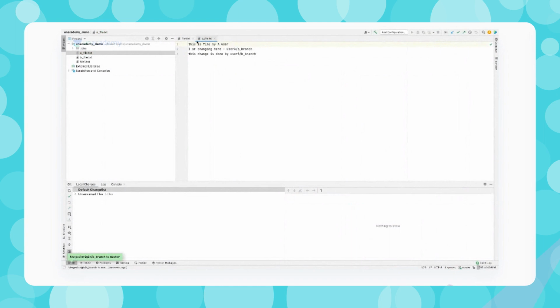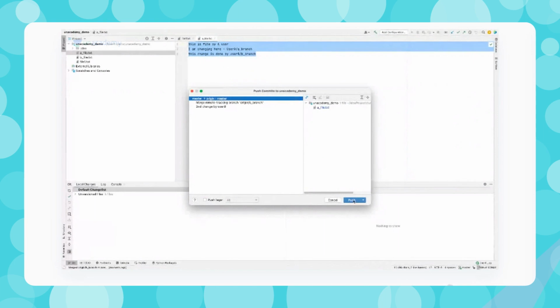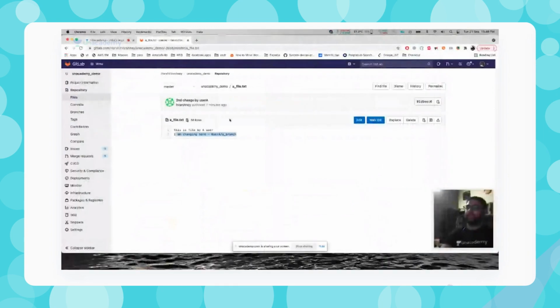Once I apply this, I can push that change into the master. If I push that into the master, then I'm going to have the updated code in the branch as well. If I just refresh it, I'm going to have one more line of code over here.